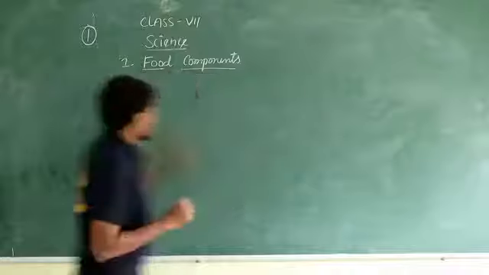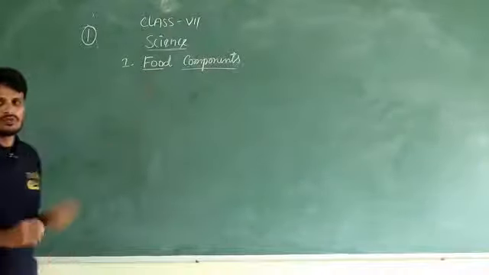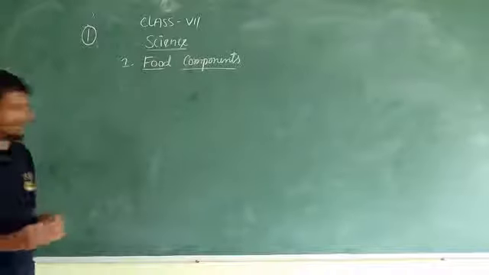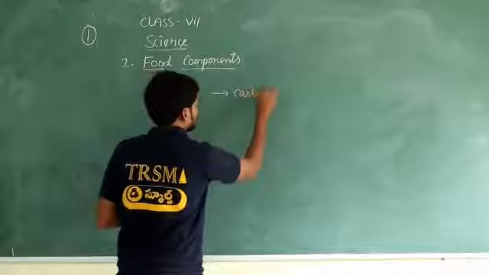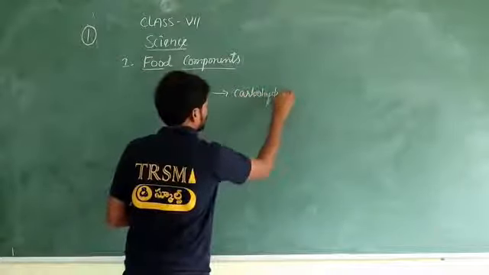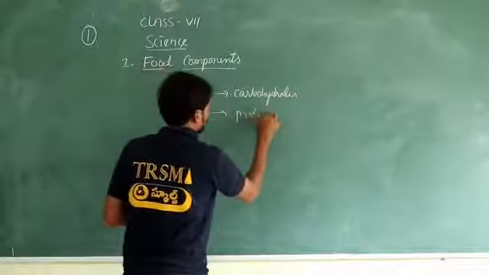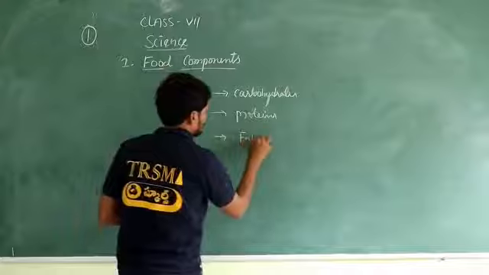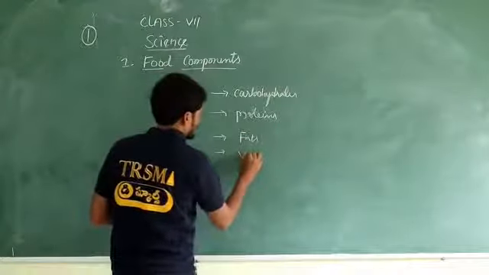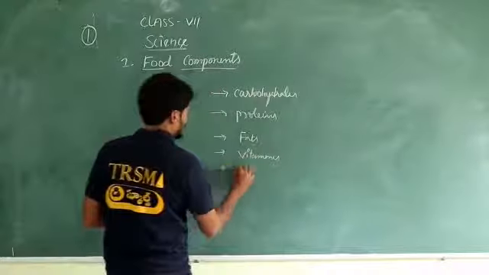Now let's see, some nutrients are present in food. What type of nutrients? Maybe you heard before. Nutrients are like carbohydrates, proteins, fats, vitamins, lipids.